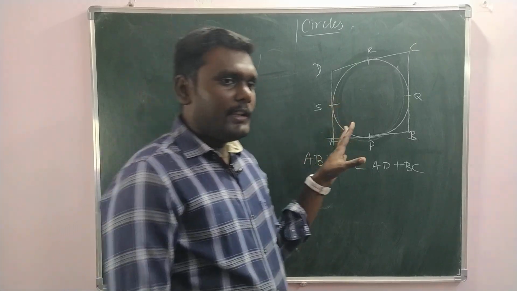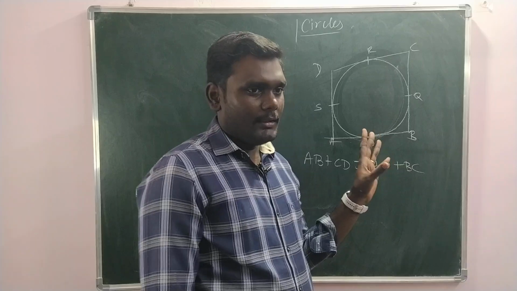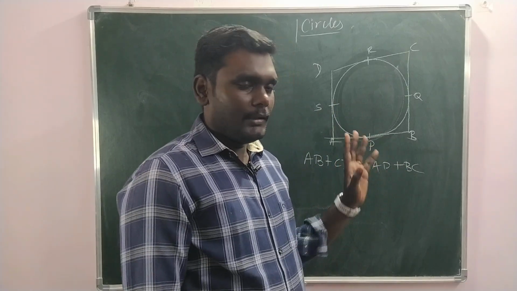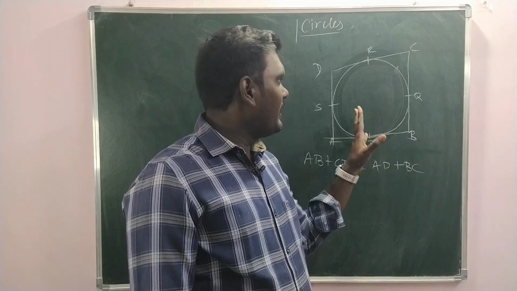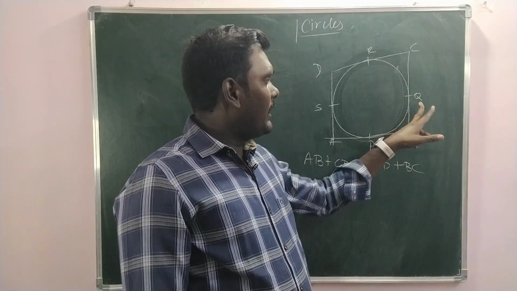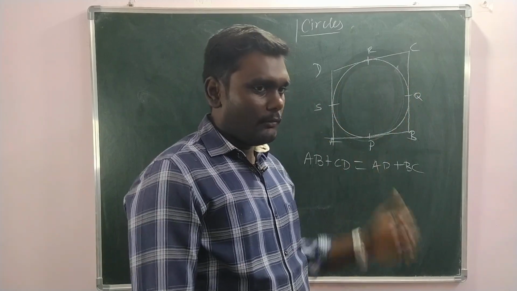This result we may be using in MCQ also. Whenever a quadrilateral circumscribes a circle, the sums of the opposite sides are equal. That is what we can take away from this. They may give any two or three sides and keep one unknown, and ask us to find the other side.